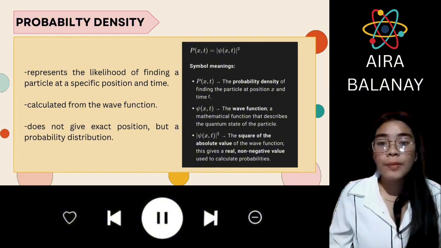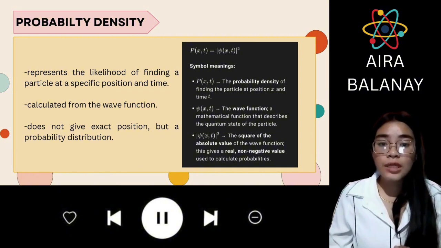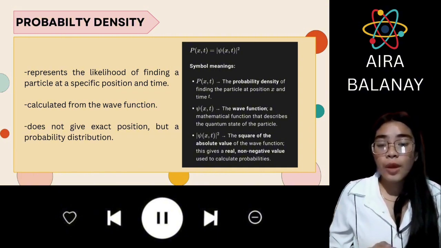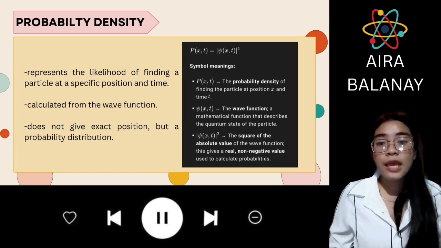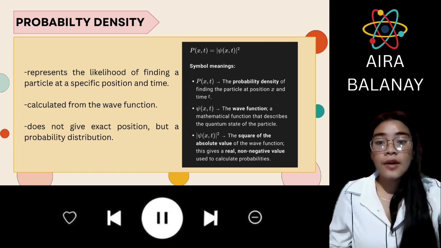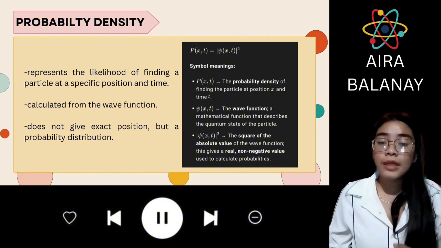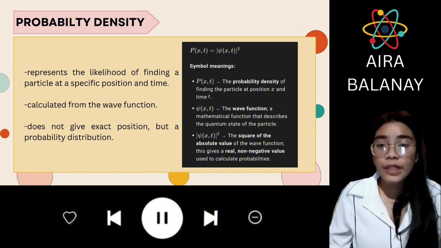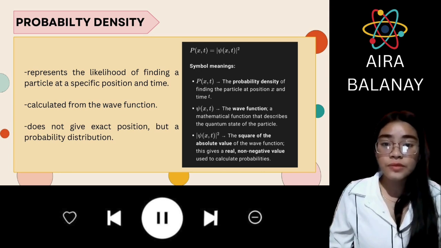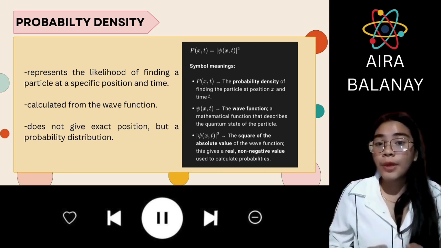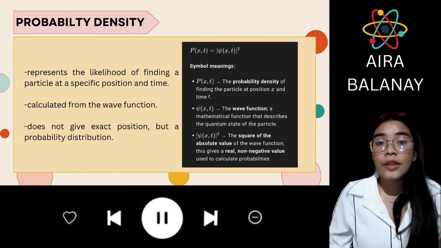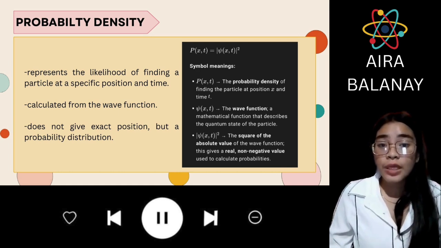The probability density function is equal to the absolute square of the wave function. Here are some symbols and their meanings. The first symbol refers to the probability density of finding the particle at position x and time t. In quantum mechanics, we cannot pinpoint a particle's exact location deterministically, only the probability of where it might be when measured.